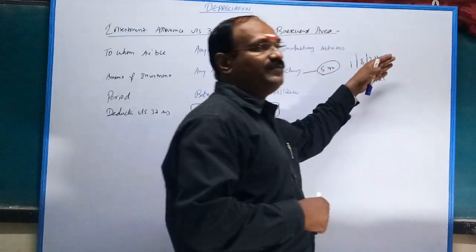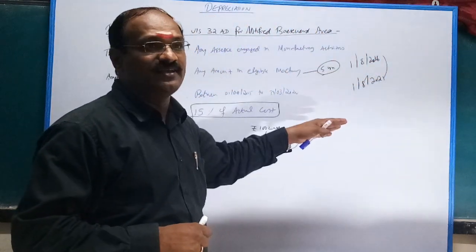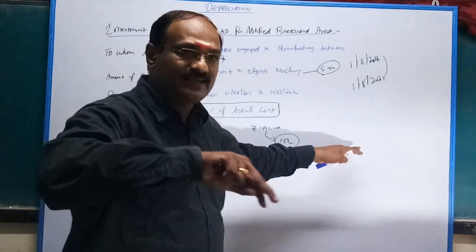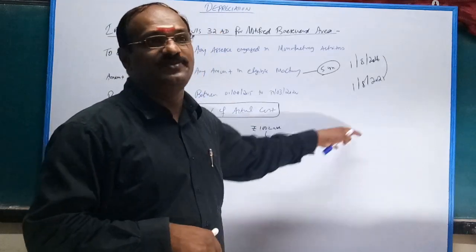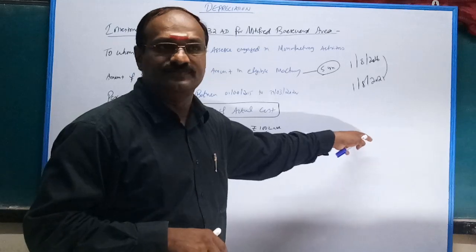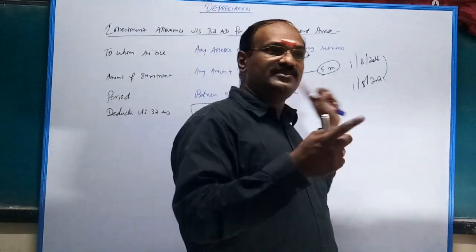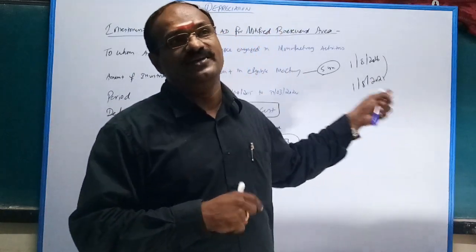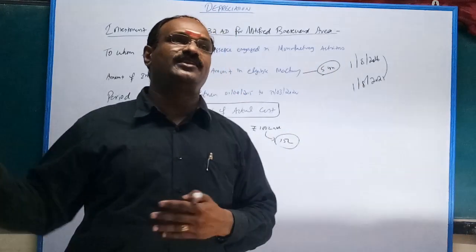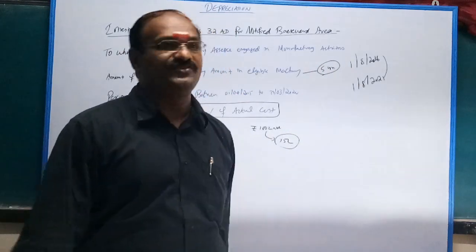So opening WDV, add additions, less normal depreciation, less additional depreciation. What about this allowance? It is not reduced from WDV. It is a separate deduction. You can claim it under income from business or profession.